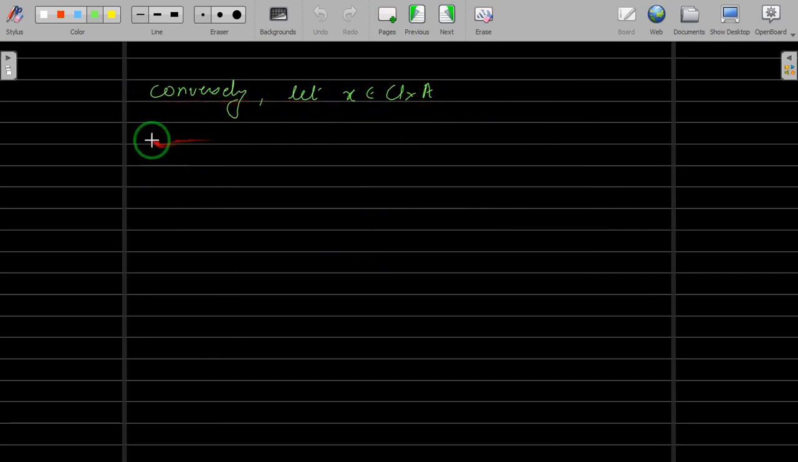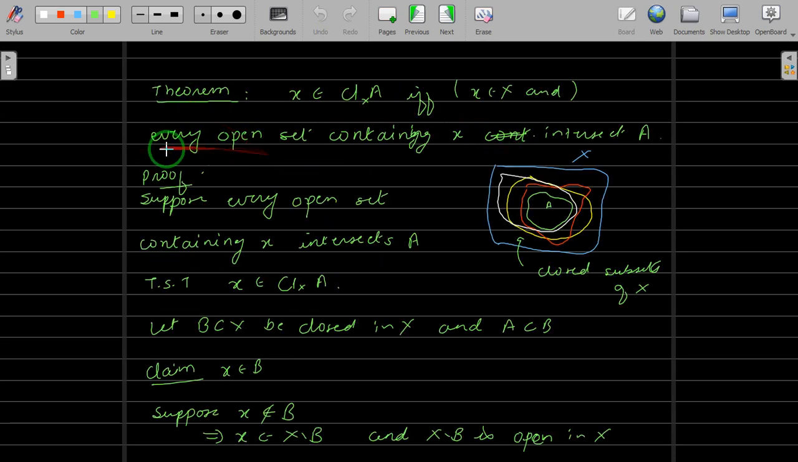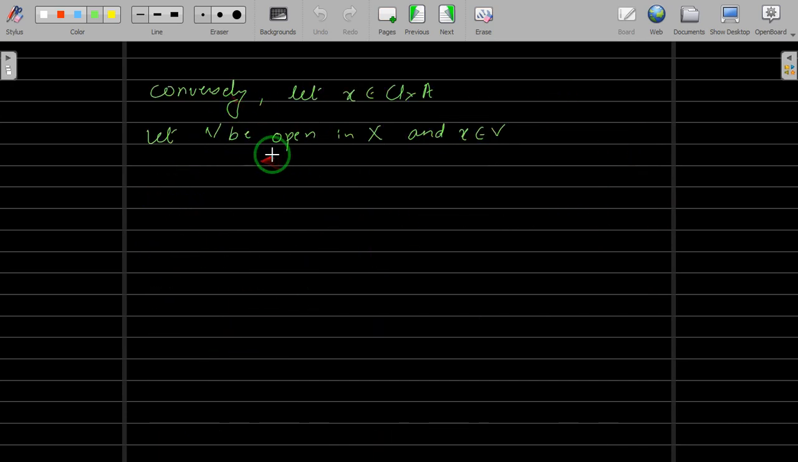So this is your hypothesis. To prove the conclusion, let us take V. Let V be open in X and x belongs to V. This is what you have to show: every open set containing x intersects A. You take an open set which contains x, and claim it intersects A. That's all.